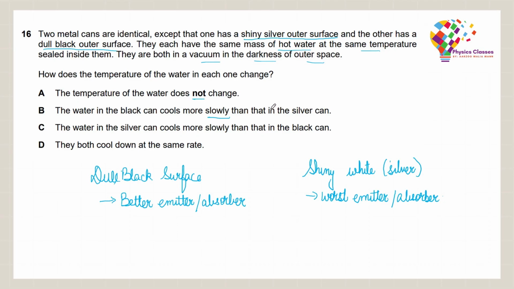It will lose heat more quickly because it absorbs faster, it emits faster. Then water in the silver can cools more slowly than in the black can. That is correct because the silver does not emit heat easily. So option C is the correct answer. Let's move on to question number 17.